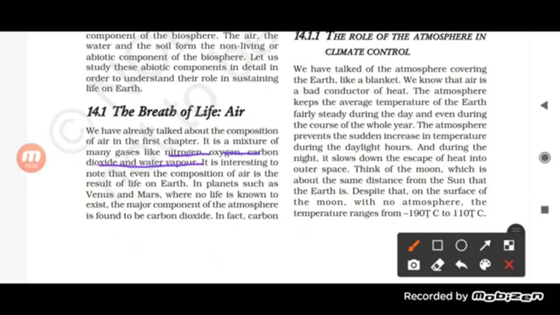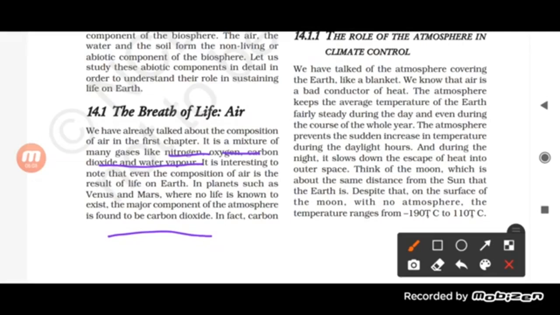It is really interesting to note that even the composition of the air is a result of life on earth. In planets such as Venus and Mars, where there is no life, the major component of the atmosphere is carbon dioxide. So our air is composed of many gases, like nitrogen, oxygen, water vapor and carbon dioxide.